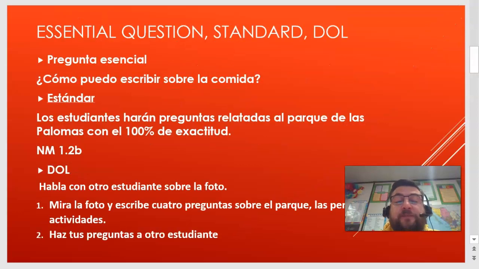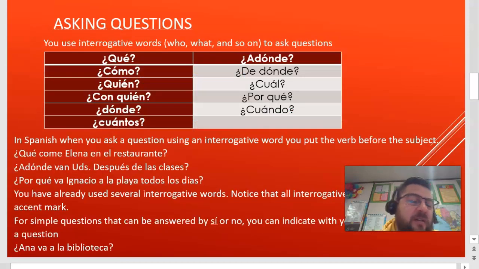Okay, so, ¿cómo puedo escribir sobre la comida? That's what we're going to start talking about. We're going to start moving to talk about foods and stuff. But before we do that, there's other stuff we have to cover. So, asking questions. You use interrogative words, who, what, and so on to ask questions. We do that in English, or we do it in Spanish too.